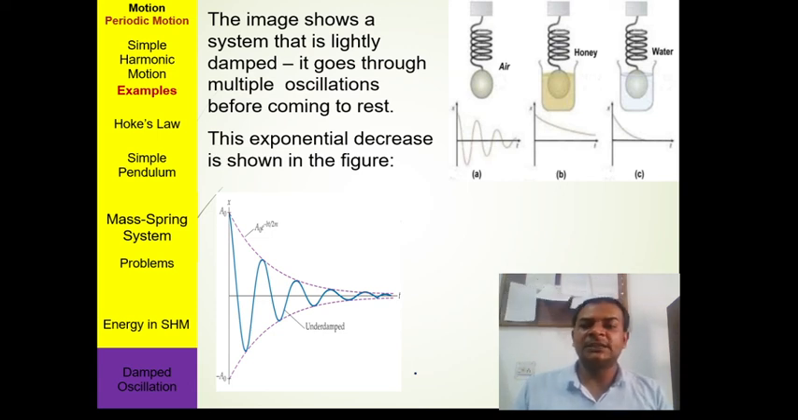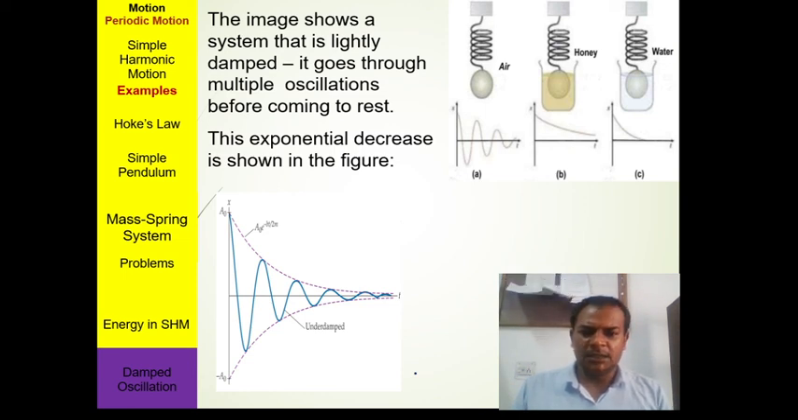The first one is air. Air offers less restoring force, so we call it low damping. Second, we use honey, which has more viscosity compared to air, so it is called high damping. In the third, critical damping is shown. So there are three types of damping. We will show you in the next lecture what low damping, critical damping and high damping are.